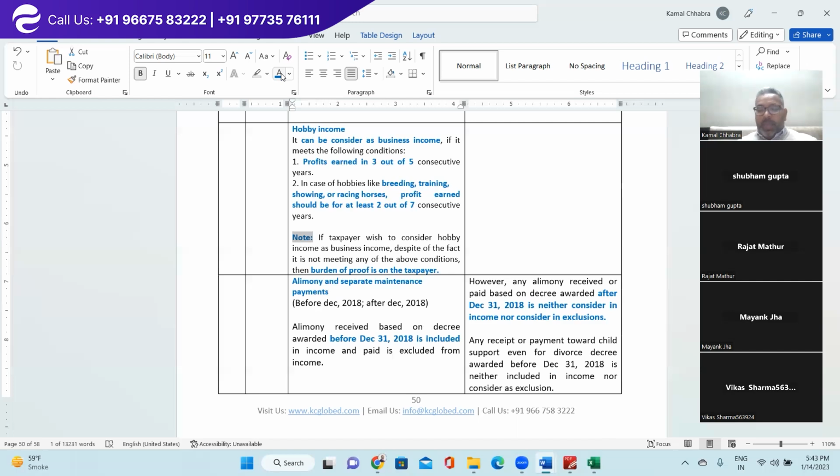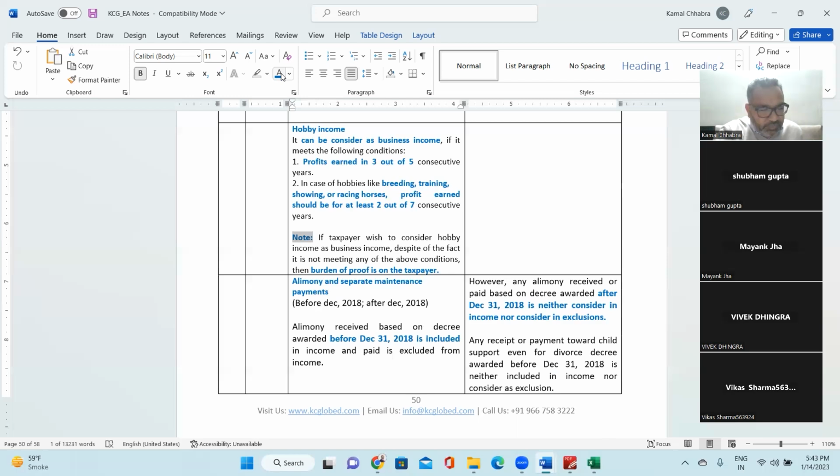Make sense? When is hobby income considered as business income? When it can be profitable. For example, if you are a chef and you are cooking and selling anything you have cooked, and you are earning some money out of it. If you are a singer and you go to shows and sing there and get some money, if you are a player and you play matches and earn some money from those matches, so it's profitable.